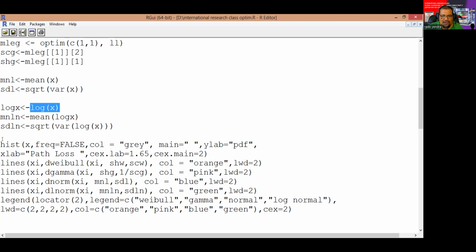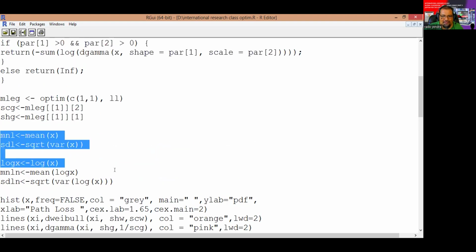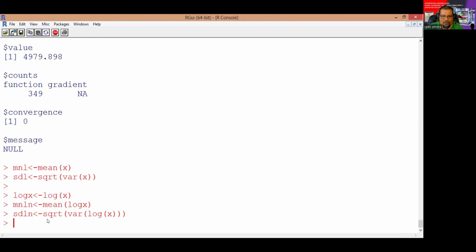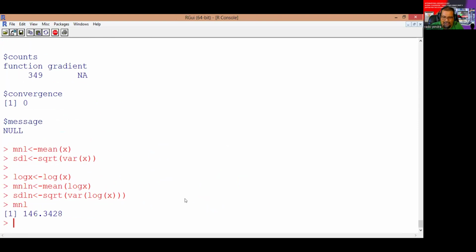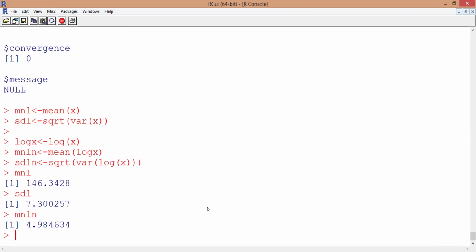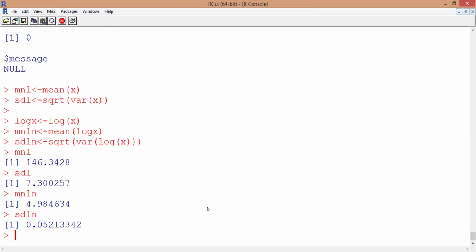Okay, after that we run our data. So we can come here. If we want to know the parameters of the normal, you just type MNL and then SDNL for the second parameter, and for the log normal distribution, MNLN, and then for the second parameter of the log normal distribution, SDLN. This is very easy.